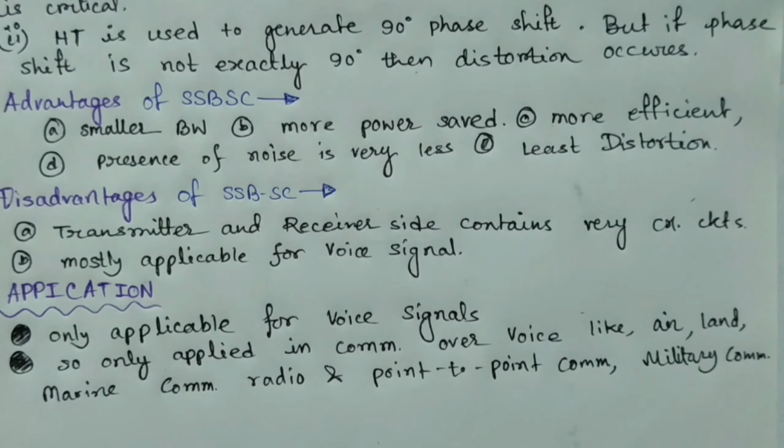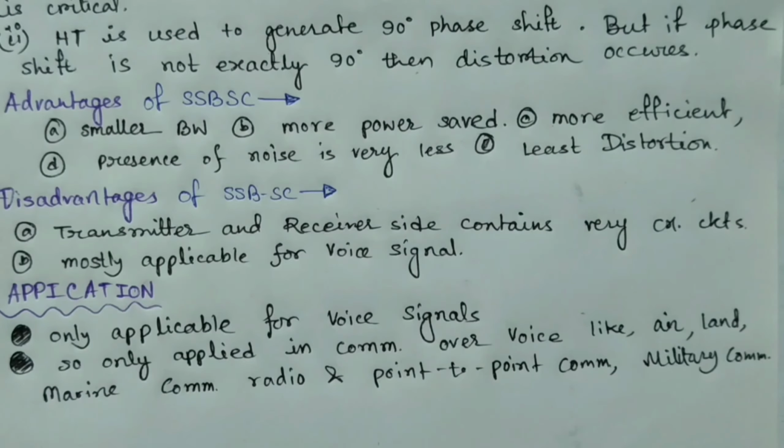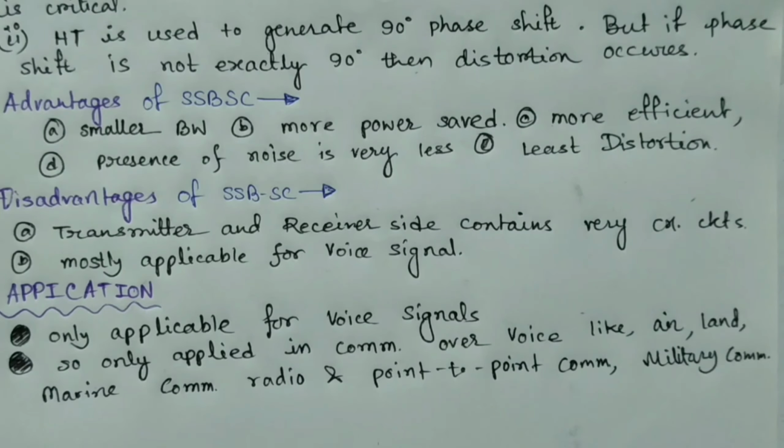So since it is only applicable for voice signals, it is used in communication over voice like in air, land and marine communication, radio and point-to-point communication, military communication, etc. And that's the problem. Audio signals and video signals cannot be transmitted using the SSB-SC scheme, and hence we require a better scheme. And since we don't want them to be transmitted in DSB-SC schemes as well, we have to have a bit of compromise between DSB-SC and SSB-SC signals. And that is the main topic of today, that is vestigial sideband suppressed carrier signal.